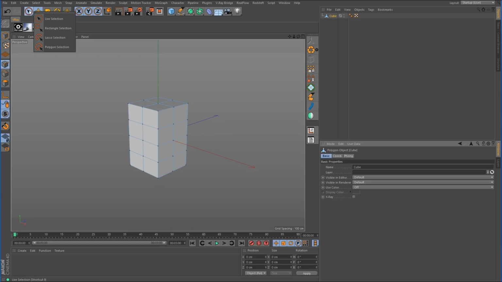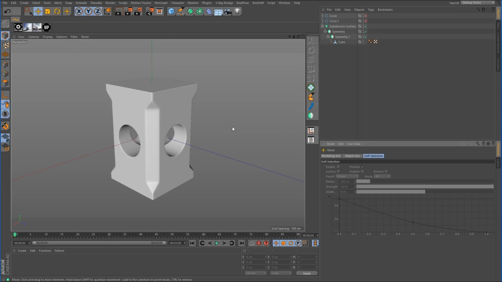Because if we look at this object again, it's symmetrical. What that means is that we don't actually have to model the entire thing. That's going to take quite a bit of time, going through and modeling all 4 sides, top and bottoms, and all the corners and everything. We can actually model just a quarter section of it, then take that corner and put it in a symmetry object to mirror it over, and then mirror the rest over with another symmetry. That's just going to make it a whole lot easier.